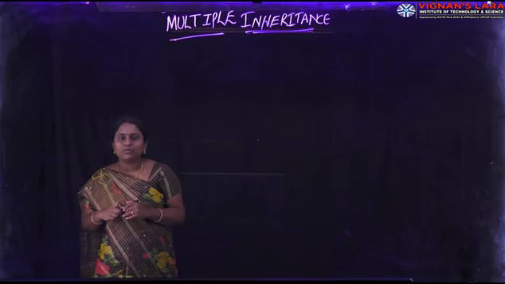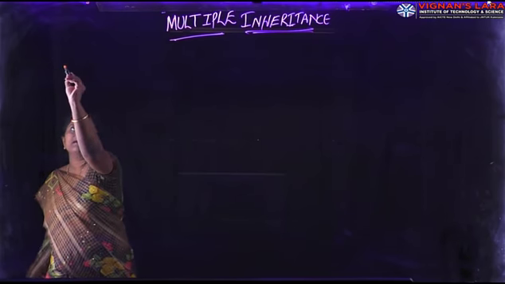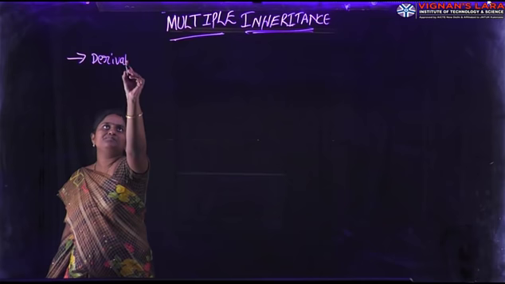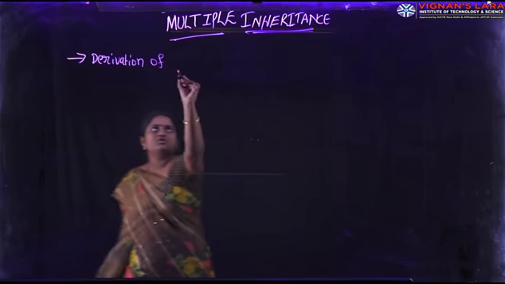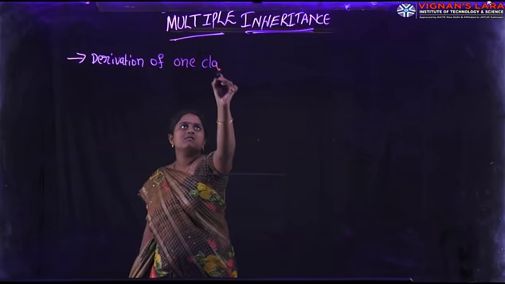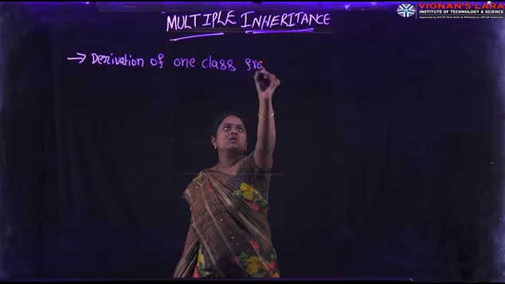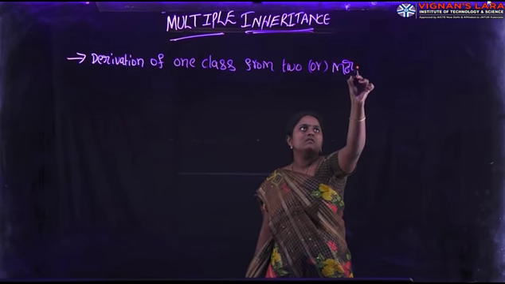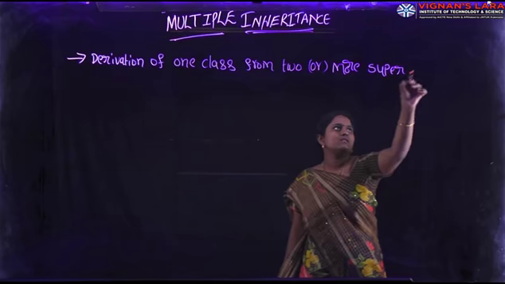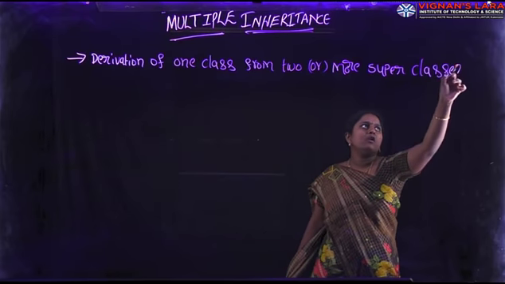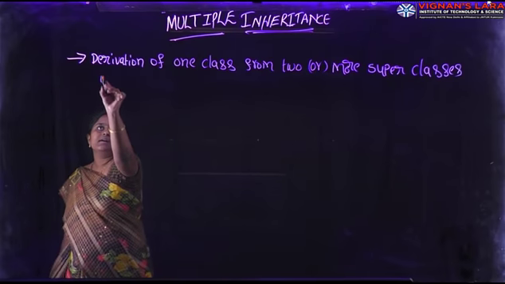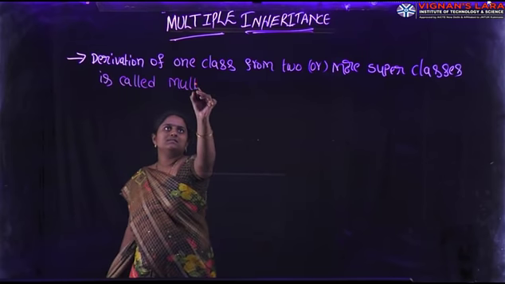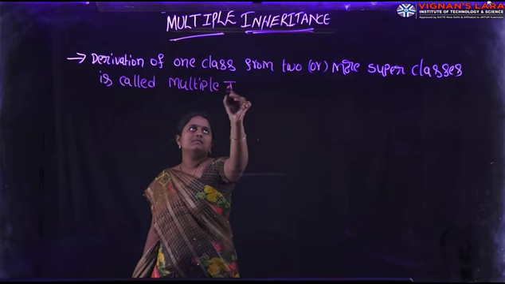Derivation of one class from two or more superclasses is called multiple inheritance.